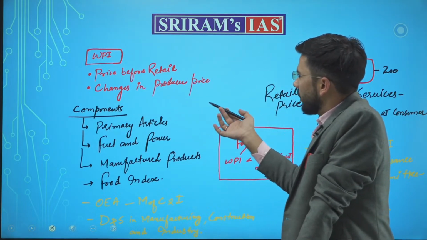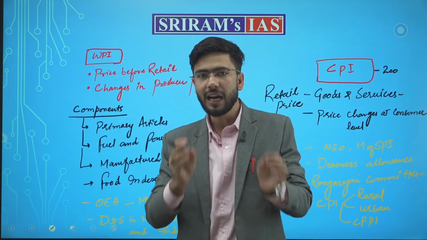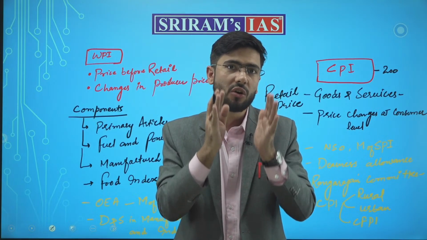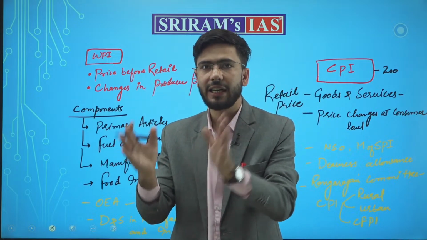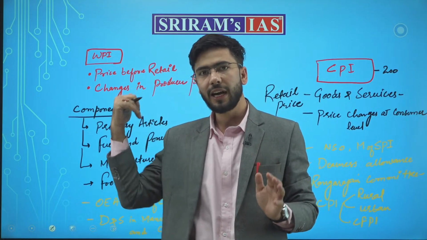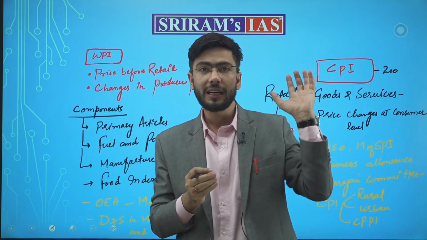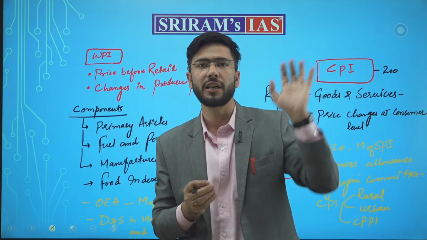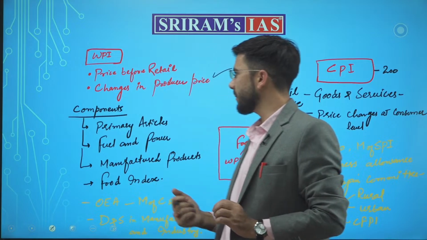Understood? It also checks the changes in the producer price, that is, how much change in the cost has been incurred at the producer level. This helps us in understanding whether there is a demand pull or whether there is a push in the cost of production in the economy. That is how we can utilize this wholesale price index.